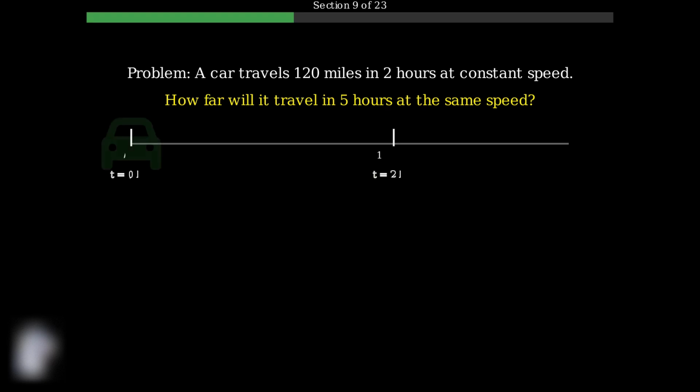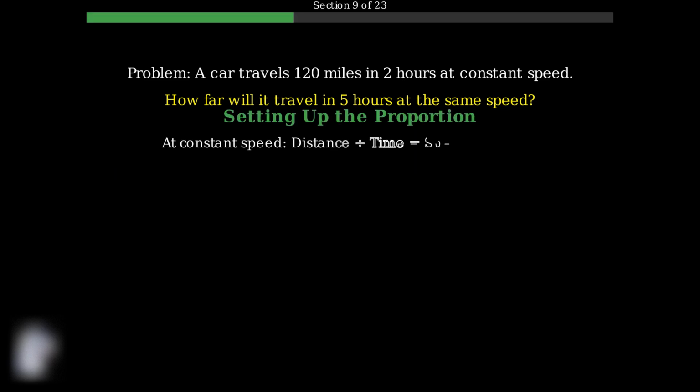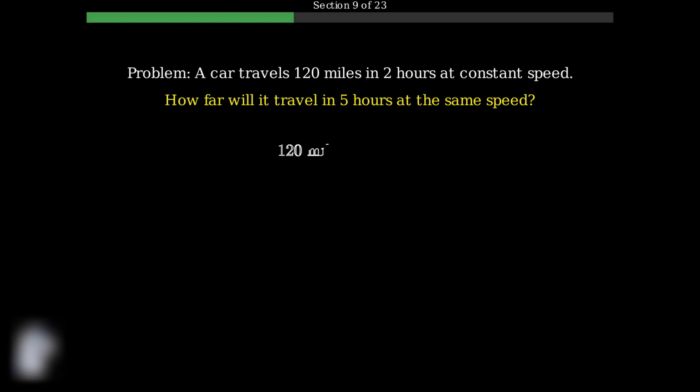Let's visualize this problem. The car starts at position 0 and travels 120 miles in 2 hours at a constant speed. To solve this problem, we need to set up a proportion. Since the car travels at constant speed, the ratio of distance to time remains the same for any time period. We set up our proportion with 120 miles over 2 hours equals x miles over 5 hours, where x is the unknown distance we want to find.